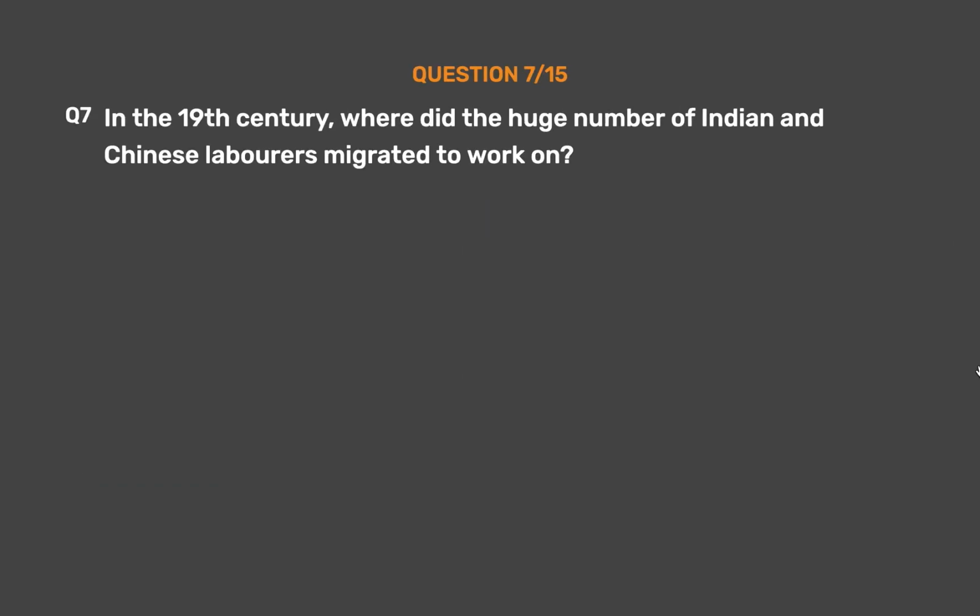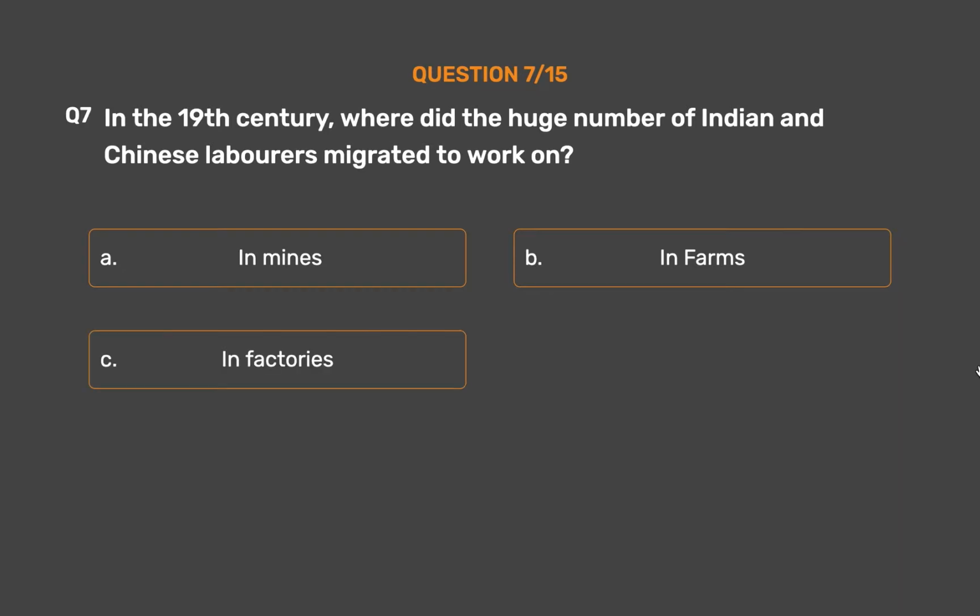Question number 7. In the 19th century, where did the huge number of Indian and Chinese laborers migrated to work on? Option A. In mines. Option B. In farms. Option C. In factories. Option D. None of these.